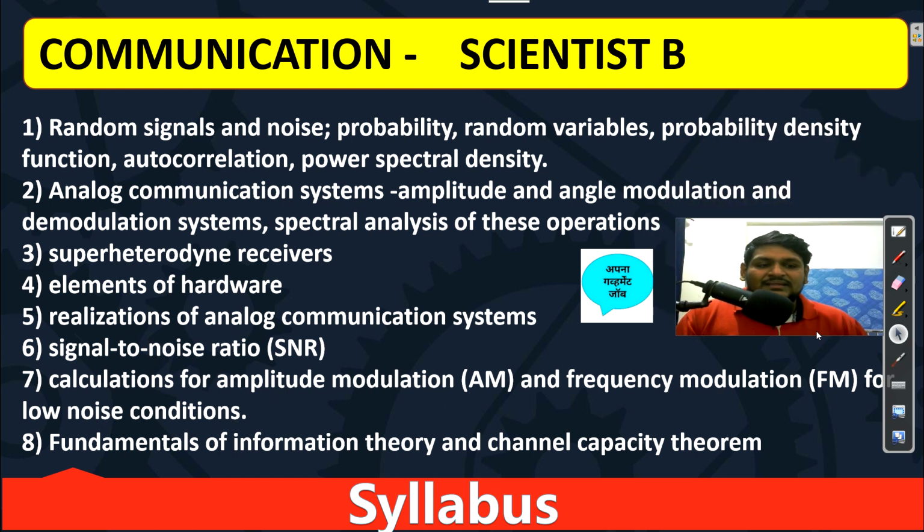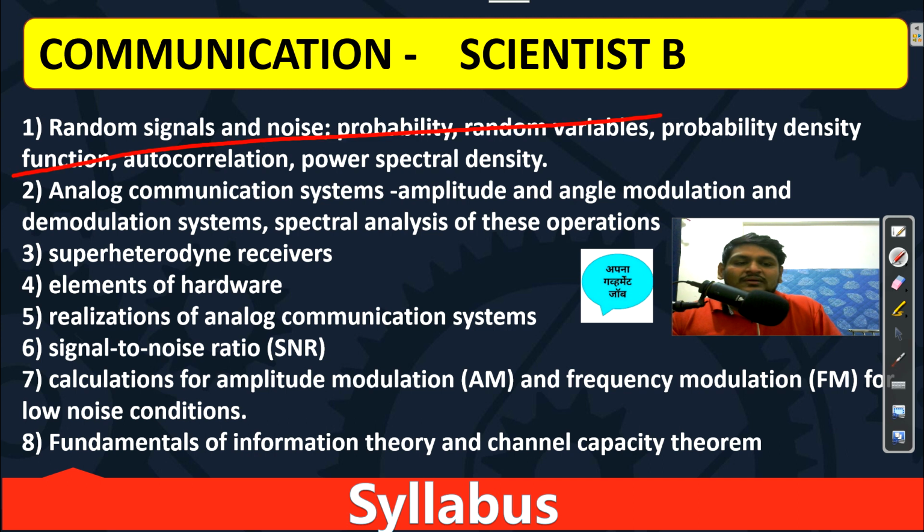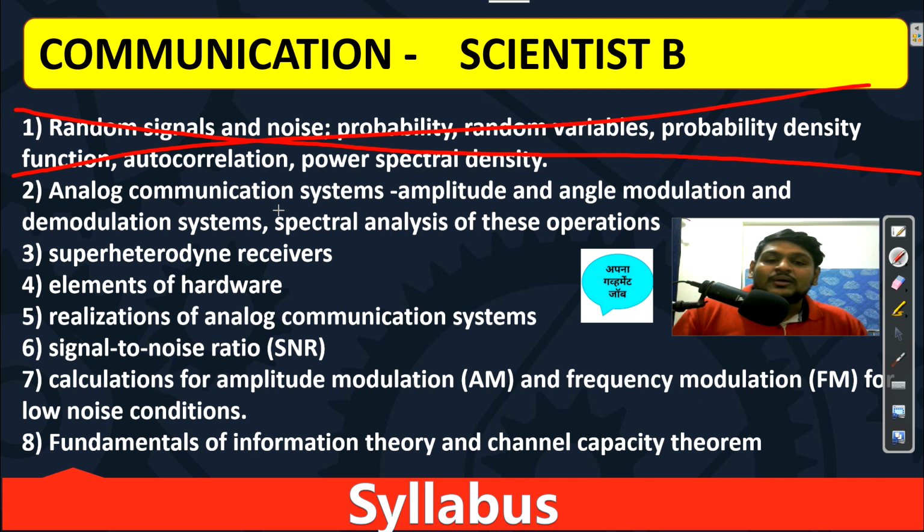Okay, the next subject, that is the third subject, is your analog communication. So here, just neglect this first point for now. It is not included in phase 1. So I will just cut it down like this. Second, analog communication system. Here you need to do amplitude, frequency and phase modulation. All the modulation and demodulation techniques you need to do. All the circuits you need to study, whatever circuits we use for modulation and demodulation of signals.